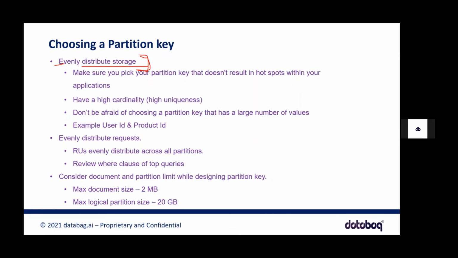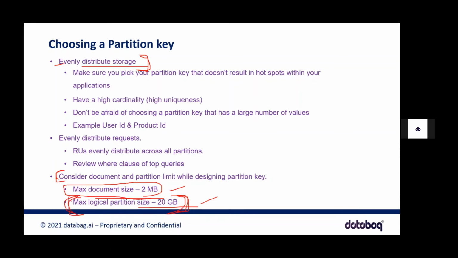Okay. And one important thing here, at least from this slide, if I were you, I would take this and remember it, because the maximum document size should be 2 MB. It shouldn't cross this. And the maximum logical partition size should be 20 GB. So you need to be careful on this.